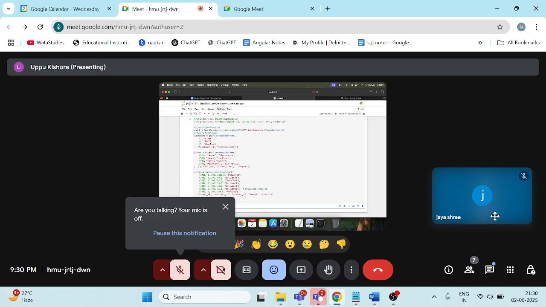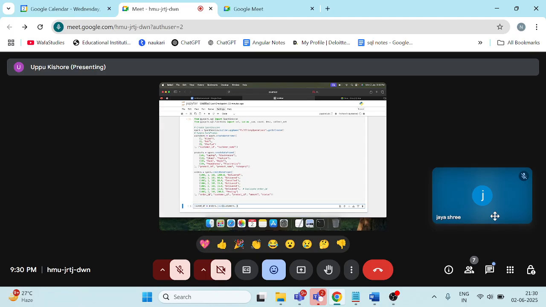In brackets, we pass the data frame names: customers, comma, and the key customer_id. Then we join one more data frame, the products data frame, with the key product_id.